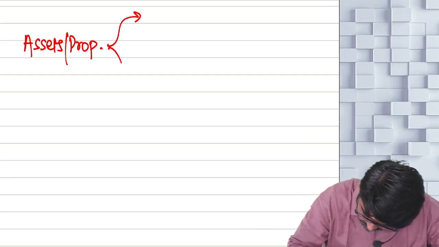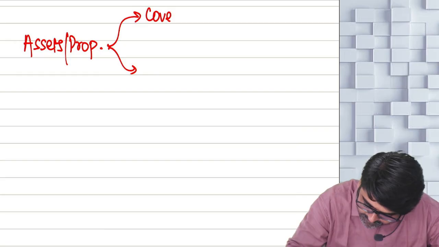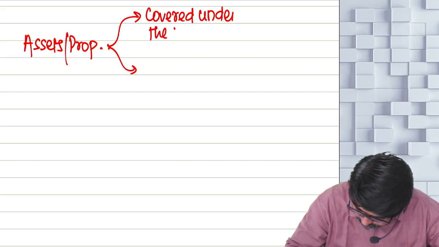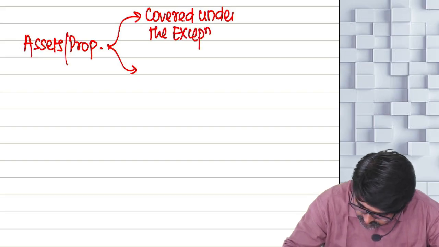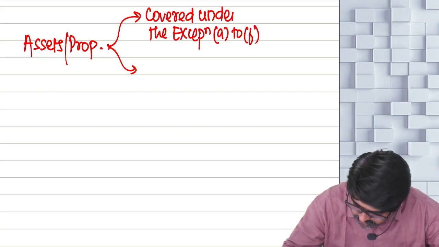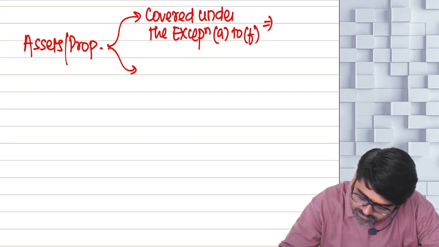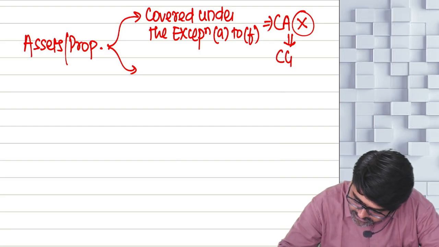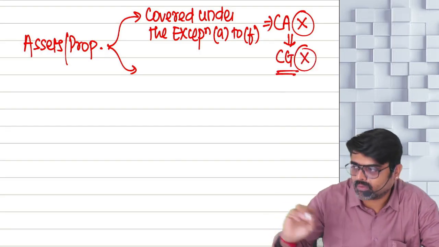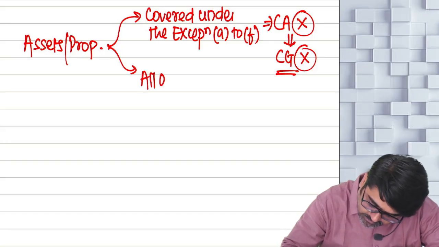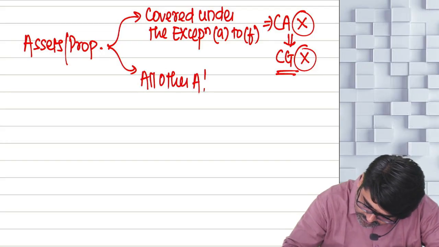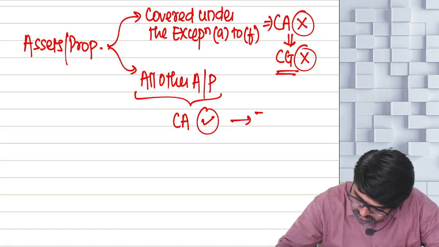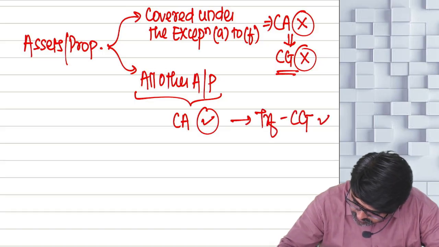Out of these, there are certain assets which are covered under exceptions A to F. Yes or no? Those assets are capital asset or not a capital asset? Not a capital asset. So no point of calculating any capital gain. Now all other assets or properties, can I say they are your capital asset also? And on their transfer, the capital gain will also be calculated.